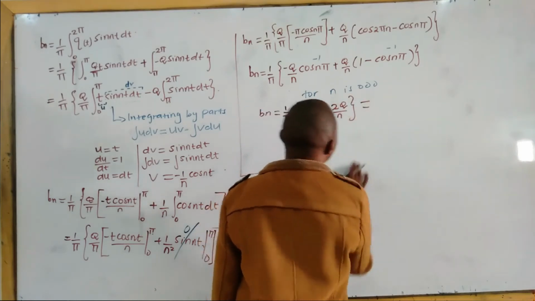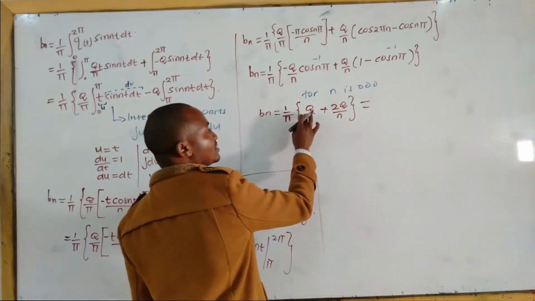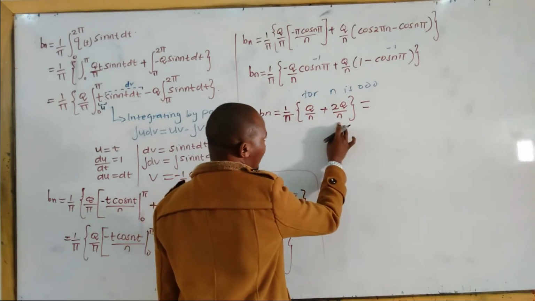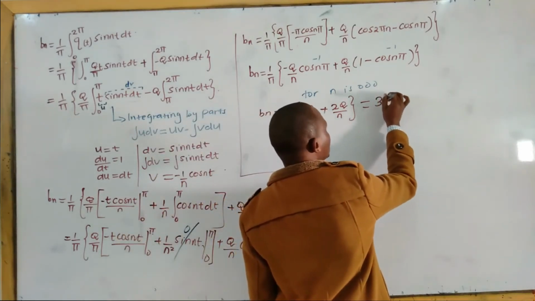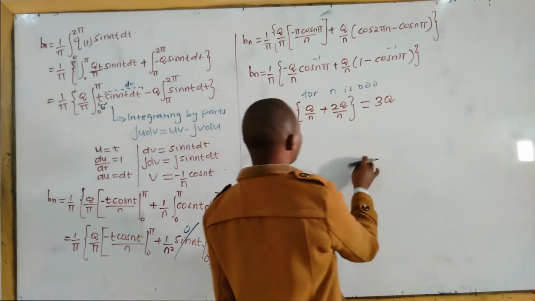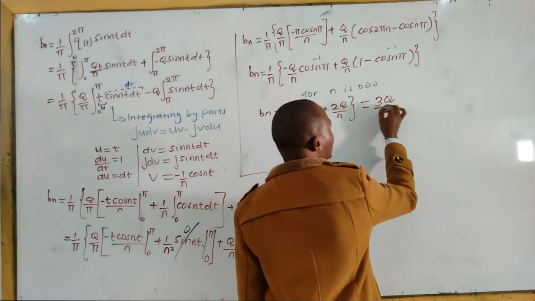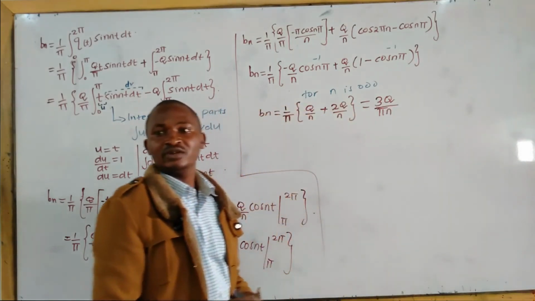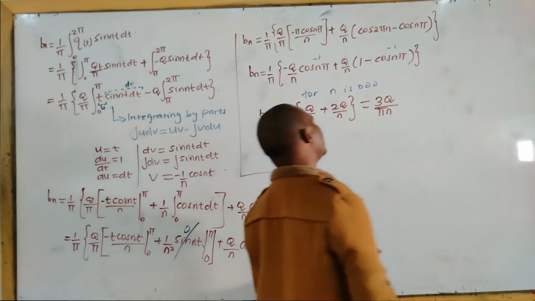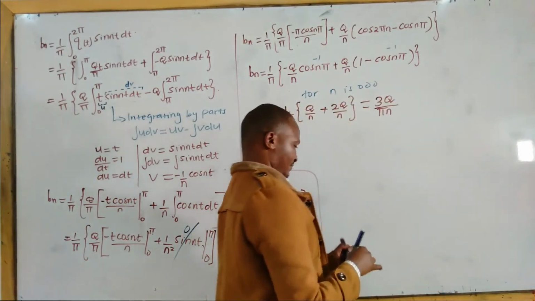If we now combine, this is 3q over n times 1 over pi, which is 3q over pi n, for n is odd.